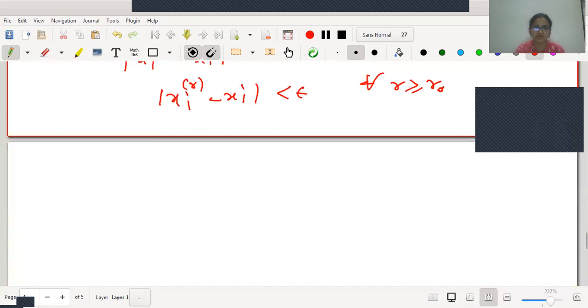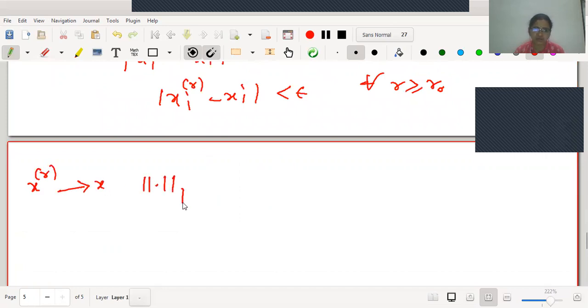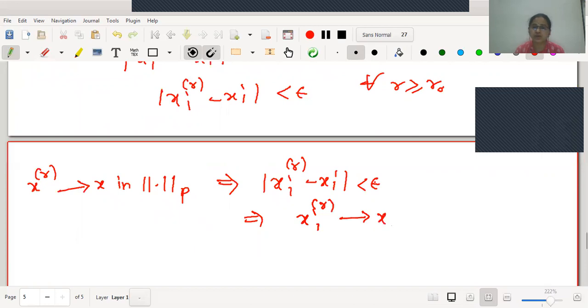Thus, what we have shown: X_r tends to X in norm p implies mod x_i^r minus x_i is less than epsilon, that is, x_i^r tends to x_i. Here we get coordinate wise convergence for fixed i. Therefore, let me write this as equation number 1.